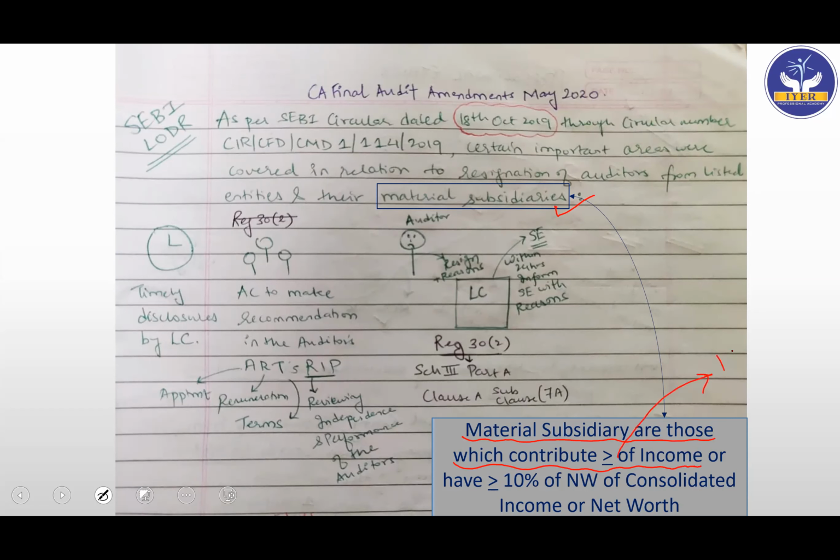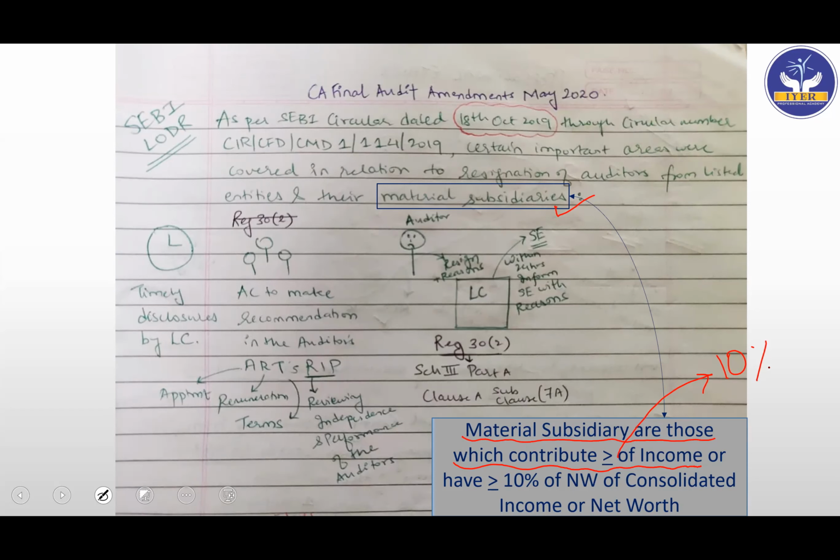It should be more than or equal to 10% of the income, or have more than or equal to 10% of net worth of the consolidated income or net worth. So 10% of income or 10% of net worth. If any subsidiary is having 10% of the income of the consolidated income, or 10% of the net worth of the consolidated net worth, then we'll call it a material subsidiary.